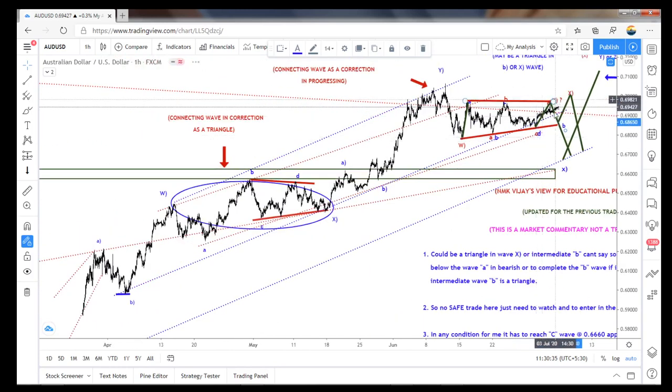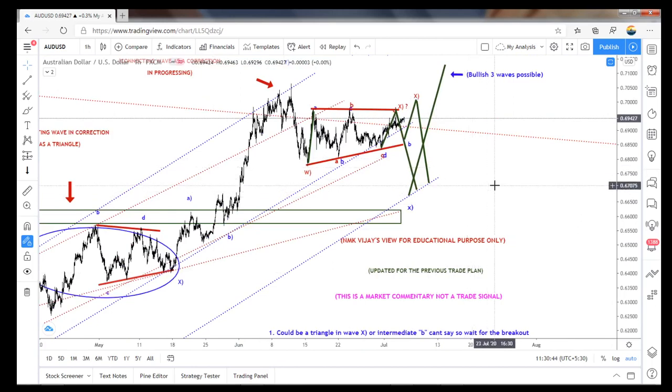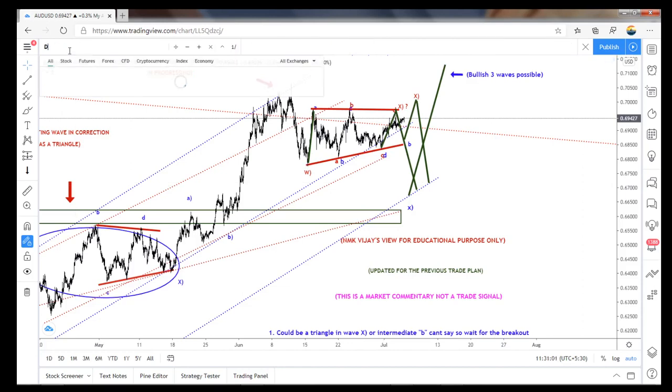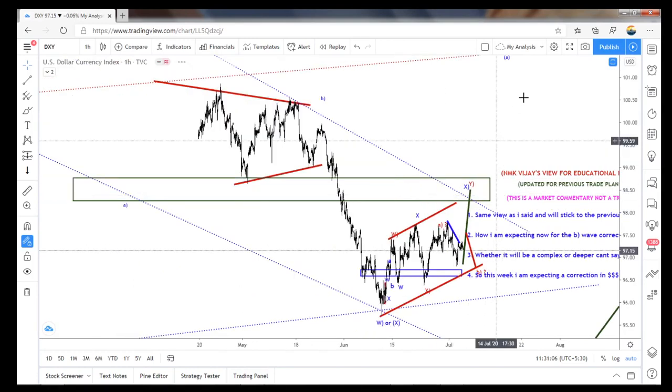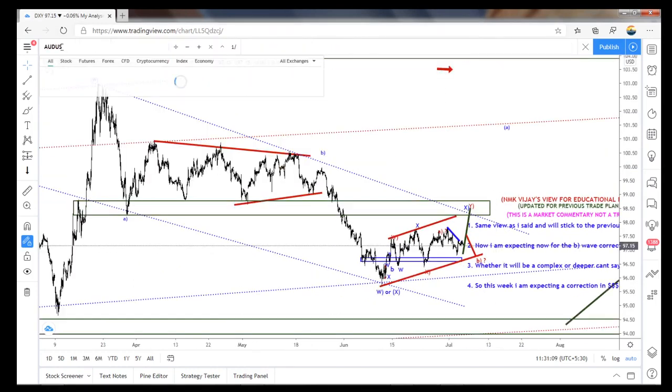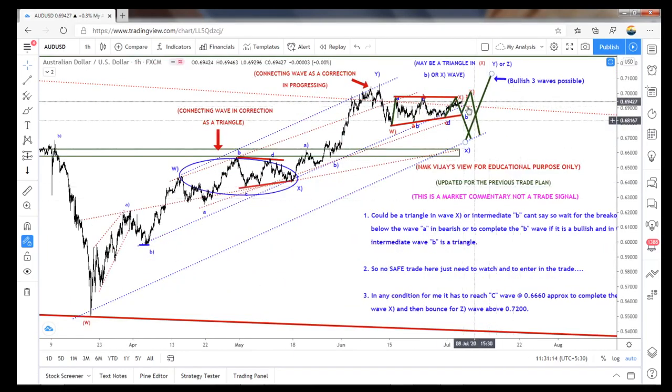Or if it breaks this channel aggressively, then that will be considered fully as what I said in DXY. If it gets rejected at 98.3, and then again if it crosses that and closes above that 98.3 and the channel, which I will show you once again, then that will become bullish. At that time it can do more bearish.